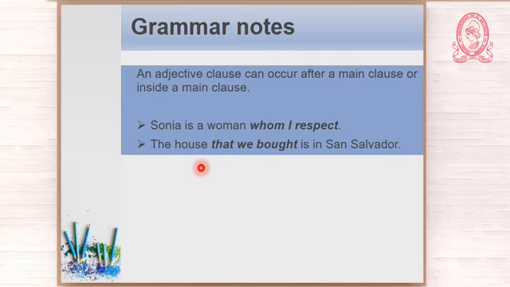What happens if I don't want to follow the rule or to obey the rule and then we place it at the end? Look at this. The house is in San Salvador that we bought. It sounds like you bought San Salvador, and that is not true. I bought the house, okay? So the adjective clause has to follow the noun being modified.